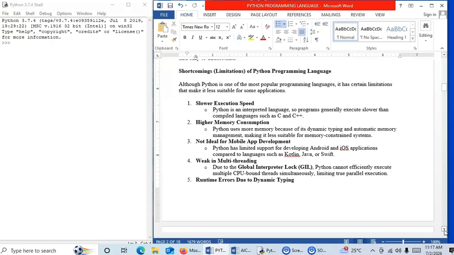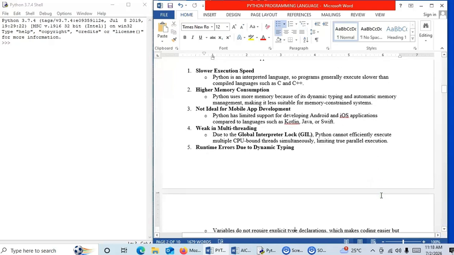Python has limited support for developing Android and iOS applications compared to languages such as Kotlin, Java, or Swift. It is weak in multi-threading, that is due to the Global Interpreter Lock, GIL. Python cannot efficiently execute multiple CPU-bound threads simultaneously, limiting true parallel execution. Now let us see runtime errors due to dynamic typing. This is also one of the limitations of the Python programming language.